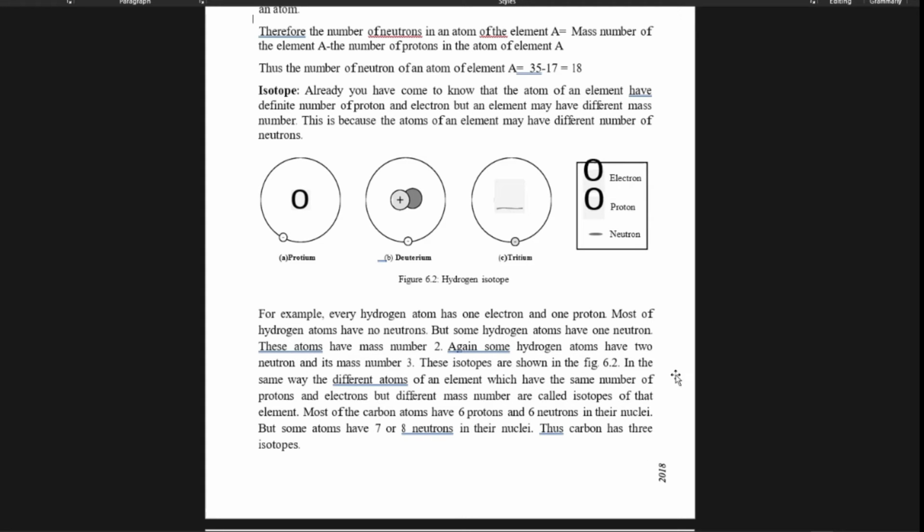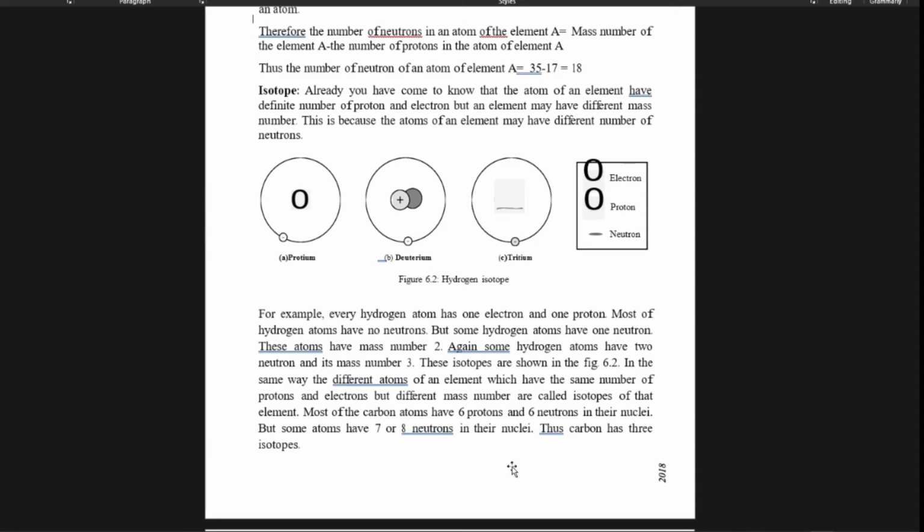Nuclei is the plural form of nucleus. Normally carbon has 3 isotopes. Normally 6 protons and 6 neutrons. The proton number is always the same, but some atoms have 7 or 8 neutrons in their nuclei.